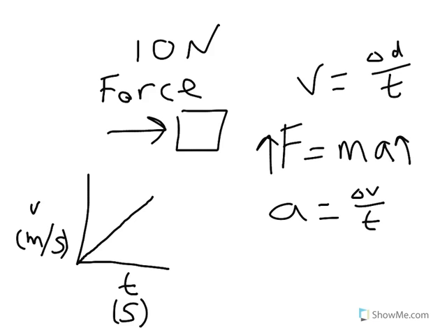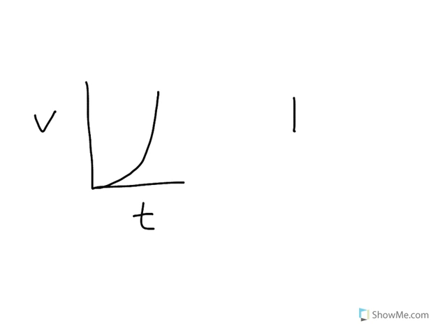It's a constant acceleration. So what does that mean about having a non-constant acceleration? Well, let's say this is velocity and that's time, and the force is increasing, so you're going to have something more like this. Now what that means is you don't have a constant force anymore.